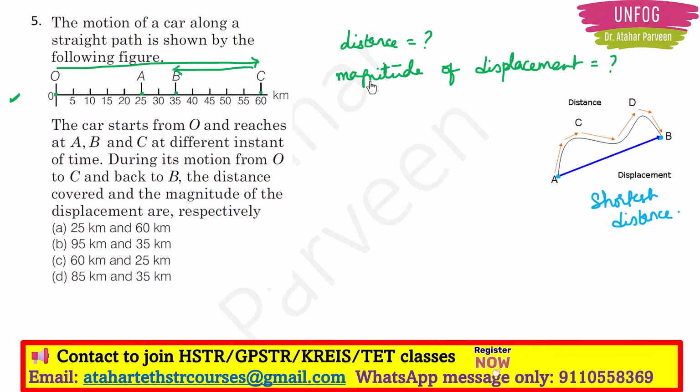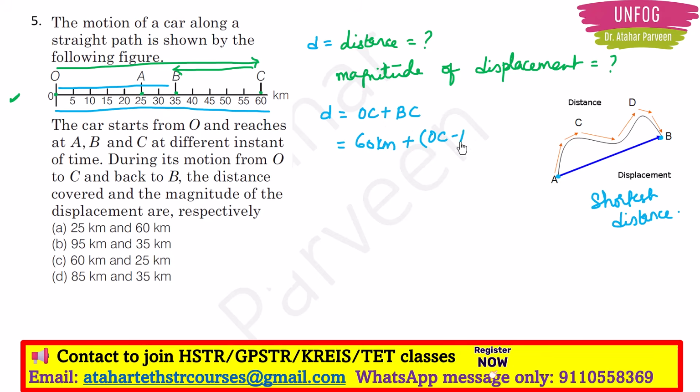Now you have to find out that during motion from O to C and back to B, the distance covered is, so let this be D, distance. So this D is equal to OC plus BC. So what is OC? From starting point to ending point, it is 60 kilometers. And what is BC? BC will be the entire 60 minus OB, right?